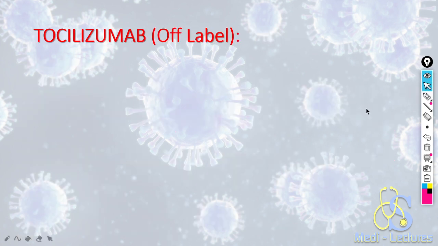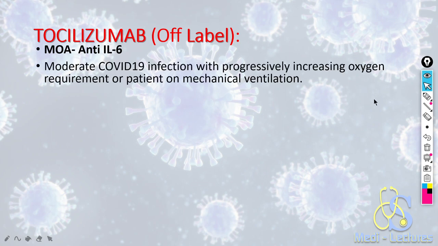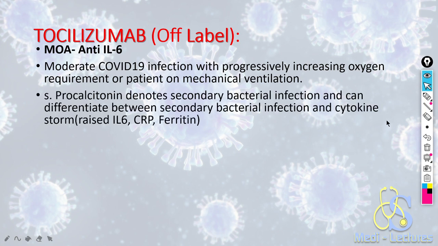Now discussing tocilizumab, it is also used off-label just like plasma. It is an anti-IL-6 drug which is useful if the patient undergoes cytokine storm. If a moderate COVID-19 infection patient has progressively increasing oxygen requirement or the patient is on mechanical ventilation, serum procalcitonin should be done before giving tocilizumab.